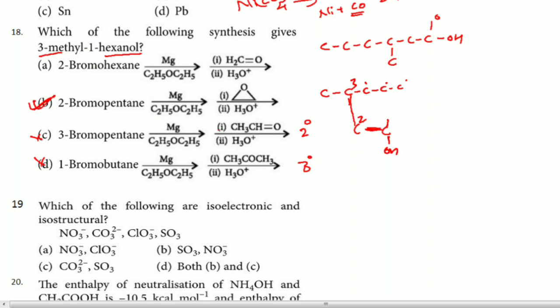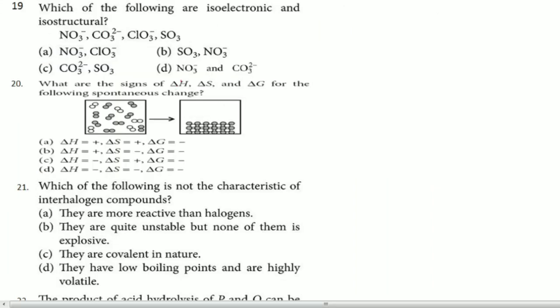So this is about 8. Yes, 19th question you will see. Which of the following are isoelectronic and isostructural, they are asking. Correct? So in this particular case, NO3 minus, CO3 2 minus, ClO3 minus, and SO3 is given. Now in all the cases it is O3 only, so first we will check isoelectronic because it is a very easy job for us. N minus 1 means 7 plus 1, it is 8. CO3 2 minus means it is 8.